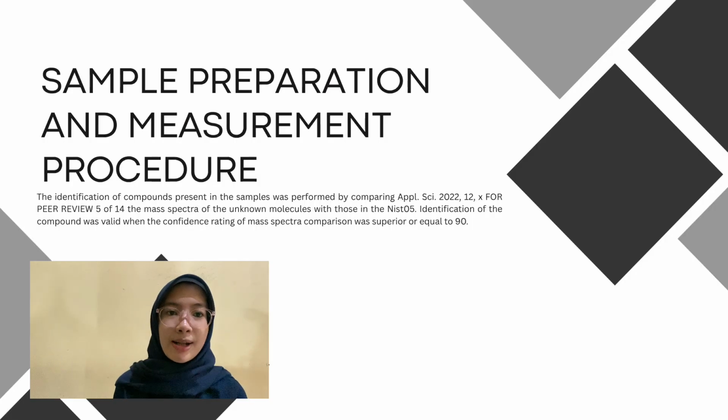Now it's time for sample preparation. The identification of the compounds in the samples was performed by comparing the mass spectra of the unknown molecules with those in the NIST 05. Identification of the compound was valid when the confidence rating of the mass spectra comparison was superior or equal to 90.